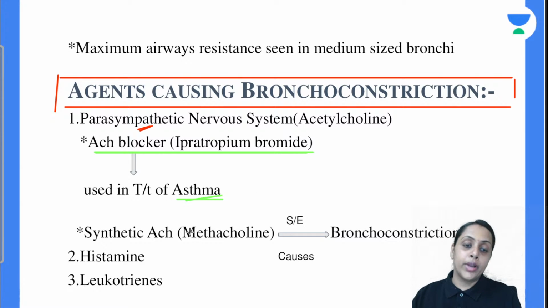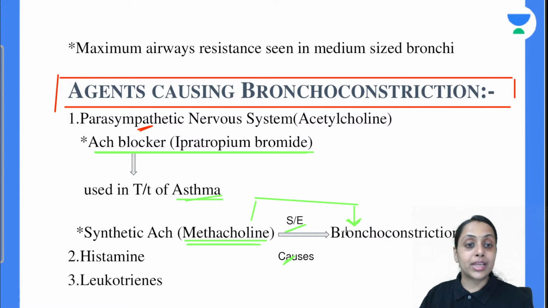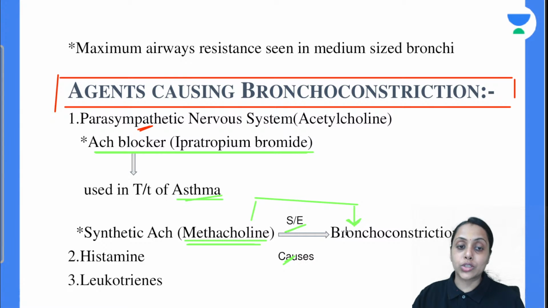Synthetic अगर acetylcholine की बात करेंगे like methacholine, तो most common side effect यहाँ पे क्या मिलेगा हमें? Bronchoconstriction, because it is going to act like acetylcholine, and acetylcholine क्या करेगा? Acetylcholine is going to cause bronchoconstriction. Is this clear? Next is the histamine.